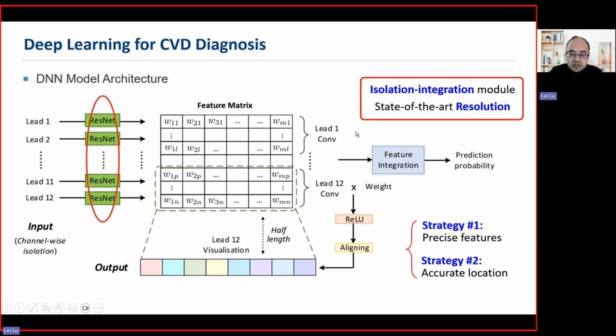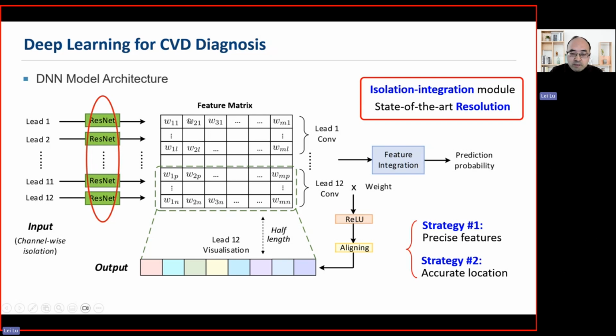Here I would like to say we have two strategies. First, we treat each ECG lead separately, independently, as a model input. This allows our model to learn precise features from each ECG lead, rather than a compilation of different features from those different ECG leads. So this is the first strategy.